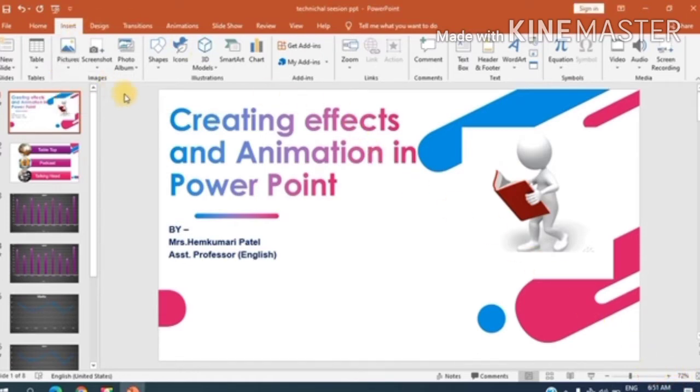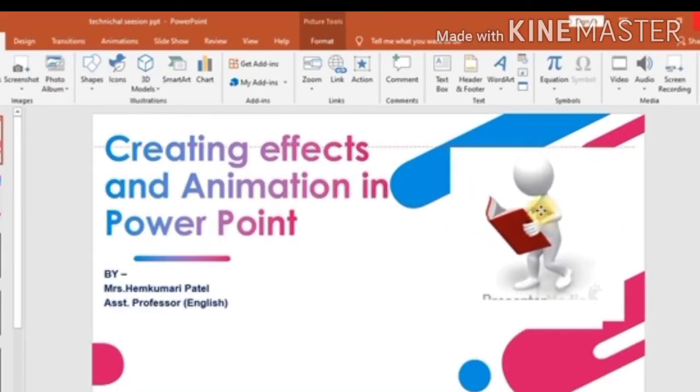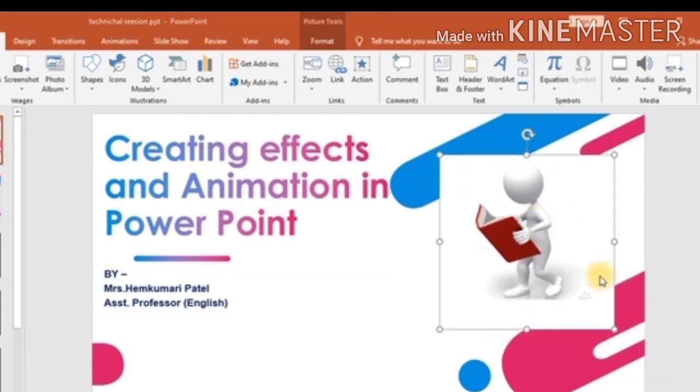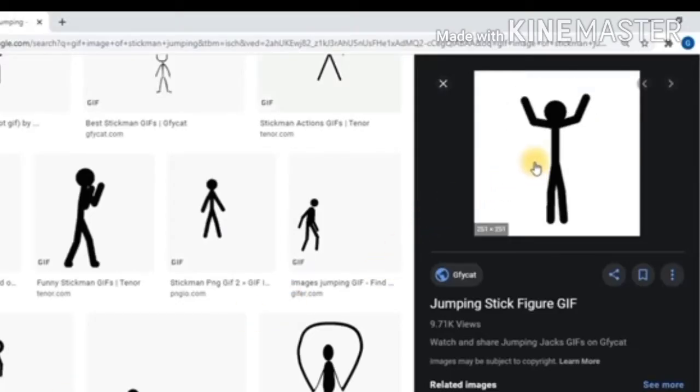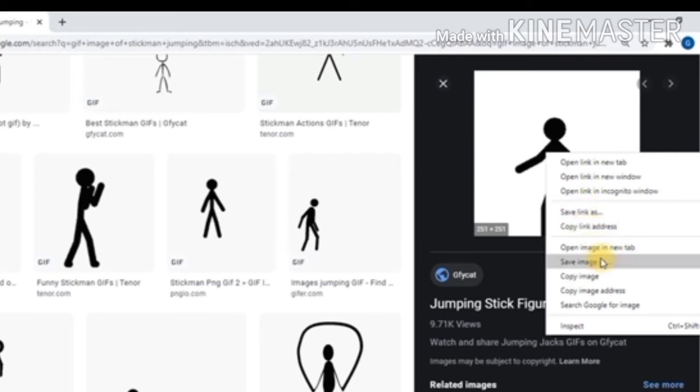Now let me show you how can we save these images or pictures on the laptop. Okay, we can't copy it, otherwise it won't move. So let's see how to do it. In fact, it's not a video. This is a GIF image which I have saved in my device. Now let me show you how we can bring it. See, this is an image which I have selected, and when we click on the image, we have to select the option Save Image As.